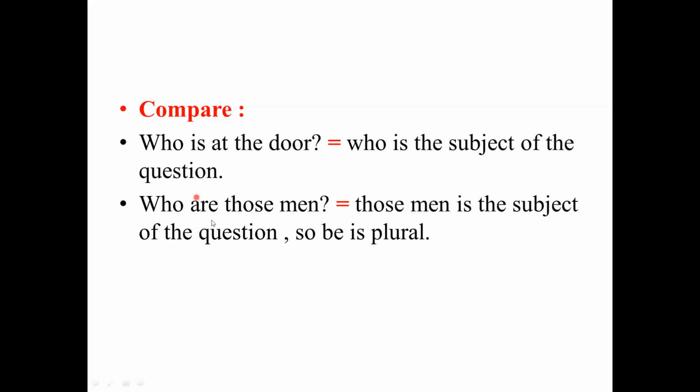So here we use the form as plural. So are is used for those men, not for who. Are is used as a verb for what? For those men, not for who. But here we use is for who. The verb is used for the subject who. Okay, you got the point?